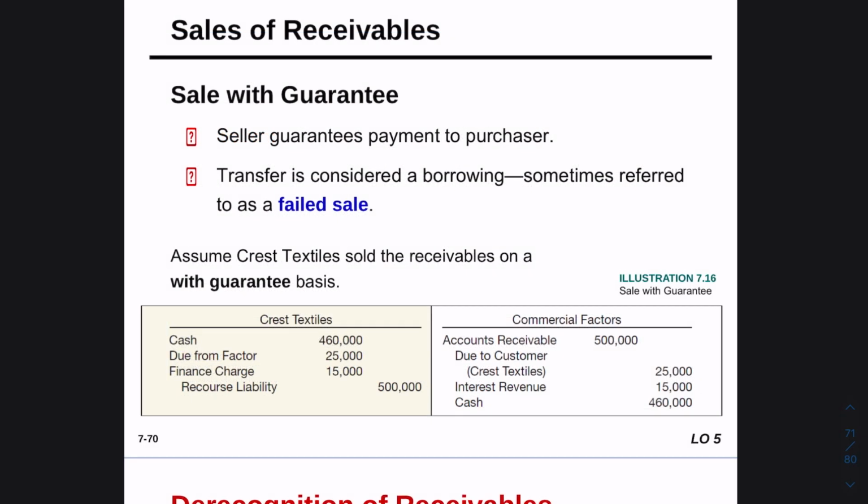Then we have sales with guarantee, which is the opposite, where the seller promises or guarantees the purchaser that I trust my customer and my customer will pay you in the future. So I will not write off my accounts receivable. Instead, I'm going to consider it as a liability till the customer pays in the future. So nothing changes much, except we will not write off our accounts receivable. Instead, we record a liability till the customer pays the commercial factor. Then we write off our accounts receivable.